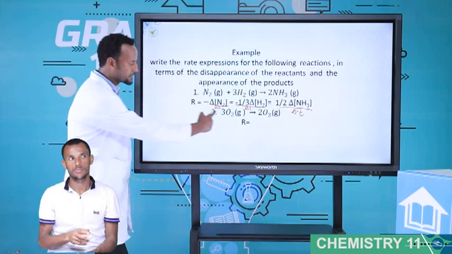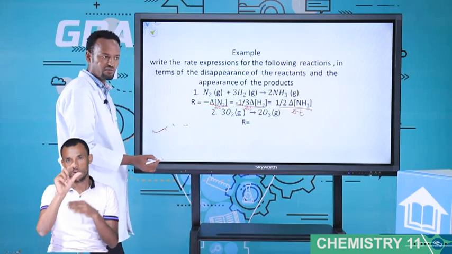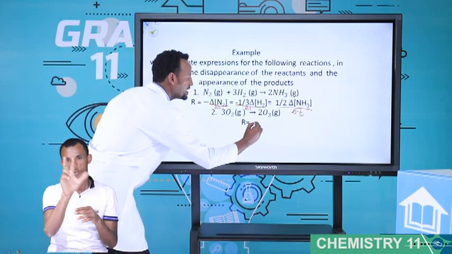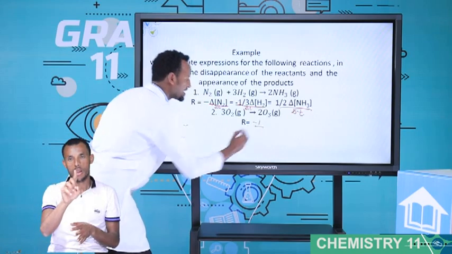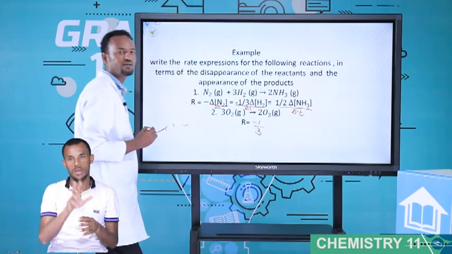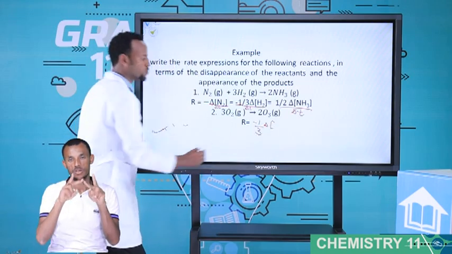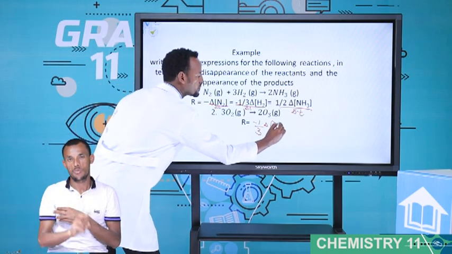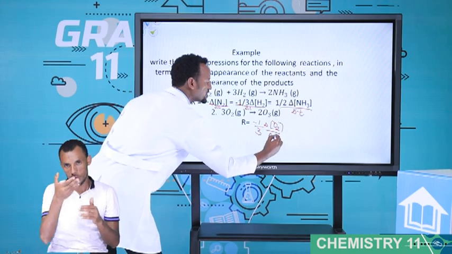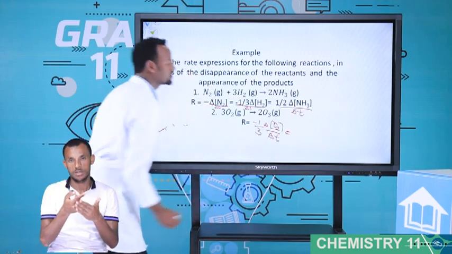Okay, look, the coefficient of O2 is 3. Because of 3, minus 1 over 3, changing concentration of O2 over change of t. This is for O2.